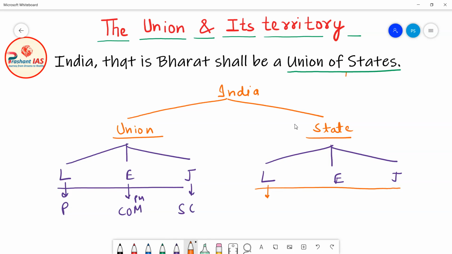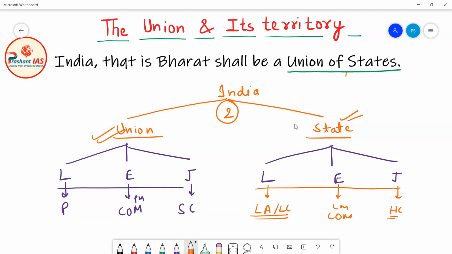The legislature is known as the state legislature. In some states we have a legislative assembly and a legislative council, and in some states we only have a legislative assembly. This we have already discussed earlier. Now the executive is the council of ministers headed by the chief minister, and the judiciary is the high courts. So it means that there are two levels of government in India: union government and state governments.